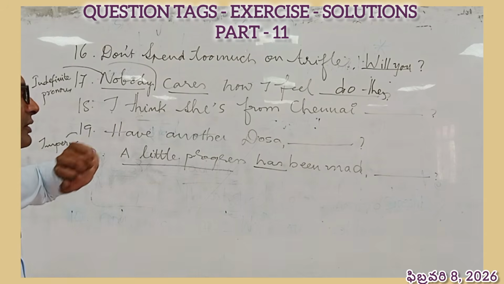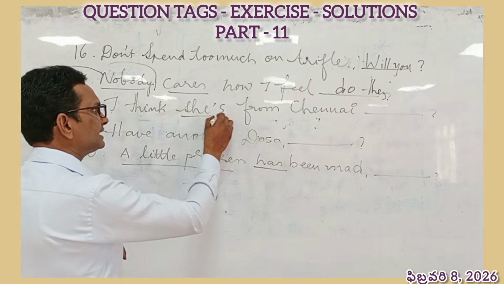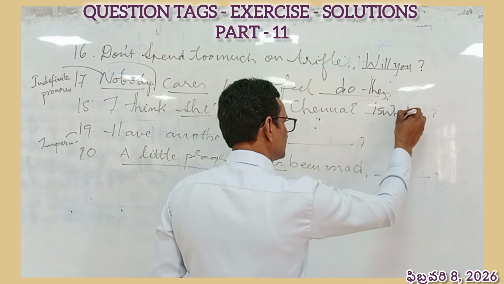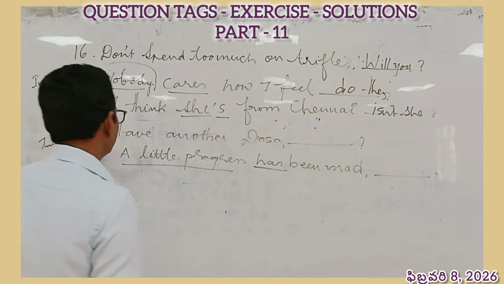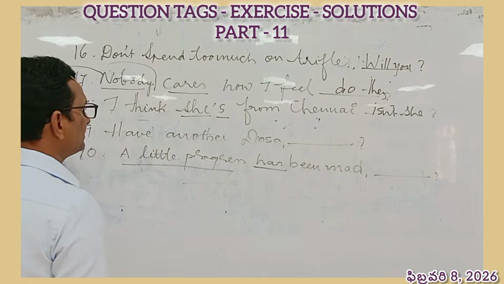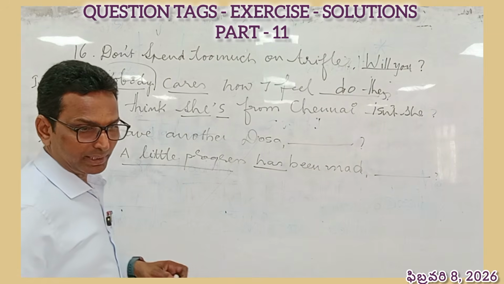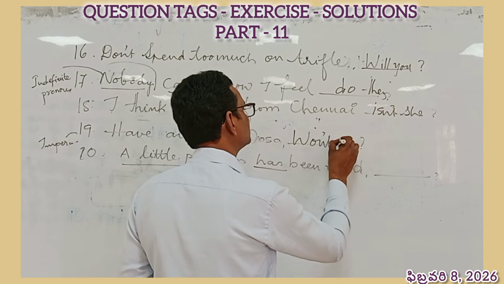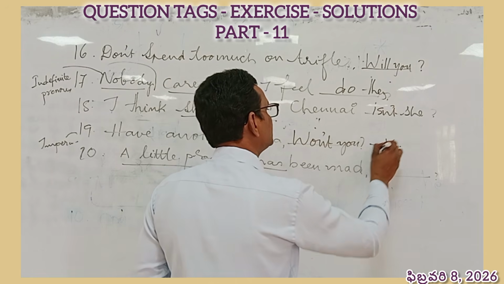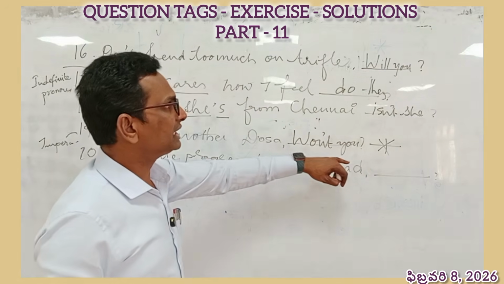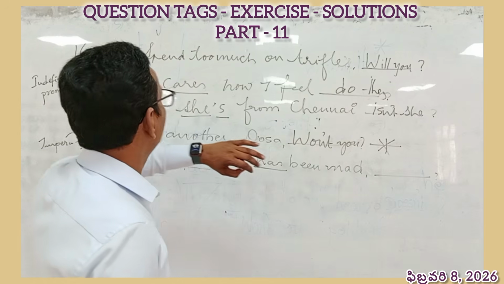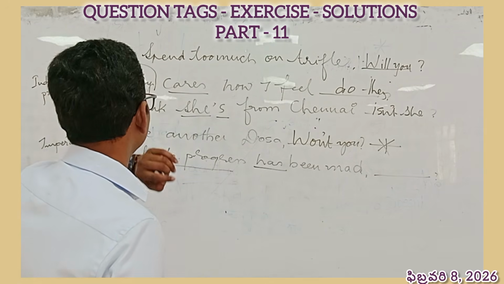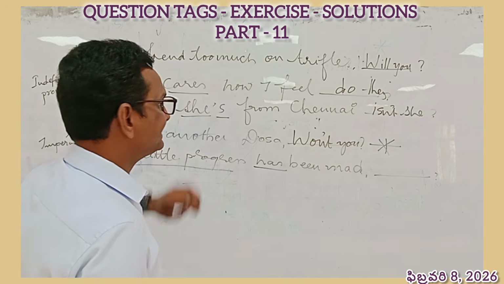18. I think she is from Chennai. She is the subject, is the verb. So isn't she is the answer. Isn't she? 19. Have another dosa. This is an imperative sentence. Simply, you might probably take won't you. Keep a star mark. This is very important from examination point of view. There are chances this question could be considered. Similarly, 17 also might be considered and 16 also might be considered. Be very thorough with these 3 sentences.